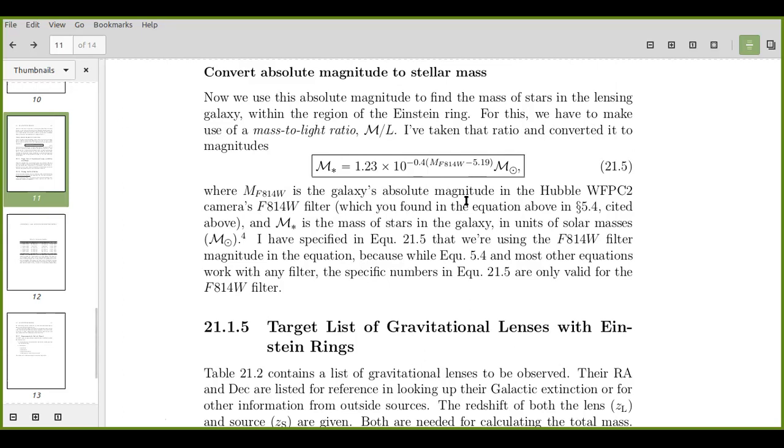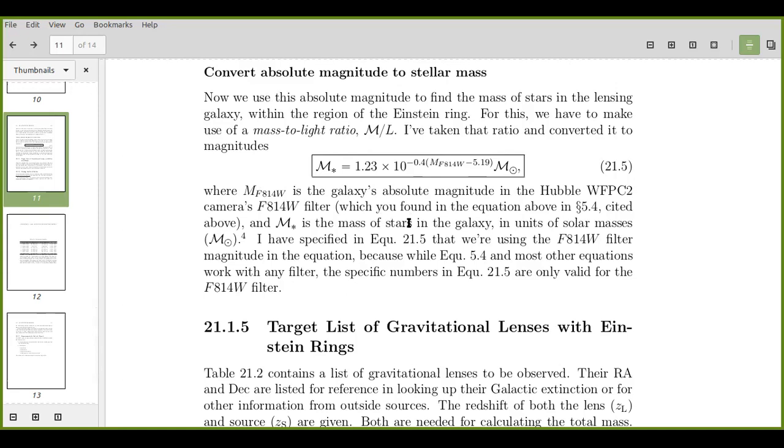Have you put the absolute magnitude or the apparent magnitude here? This is capital M, right? Yes, absolute magnitude. We use the apparent magnitude and get the absolute magnitude. So what was this magnitude? Minus 23.2. Okay, minus 23.2.